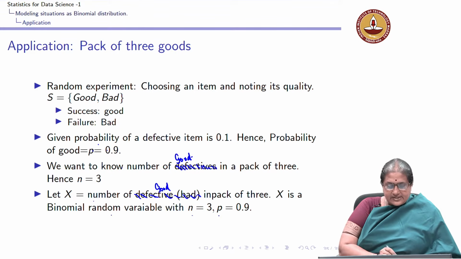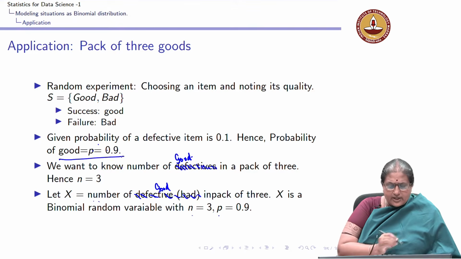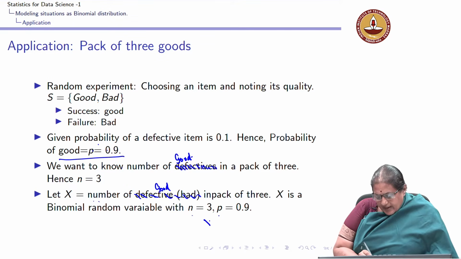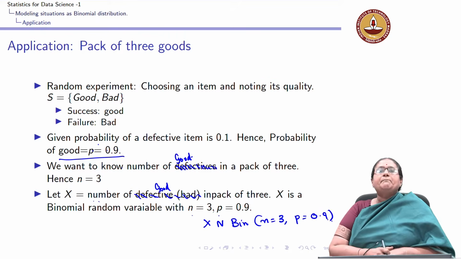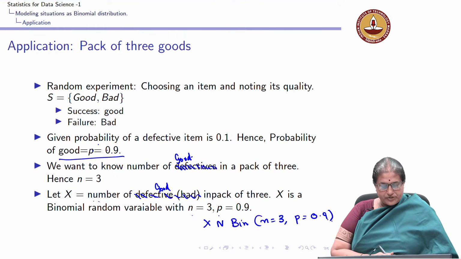I realize because x is the number of good items, the probability with which I get a good item is 0.9. I realize quickly that x is a binomial random variable with n equal to 3 and p equal to 0.9. These are the parameters of my distribution.